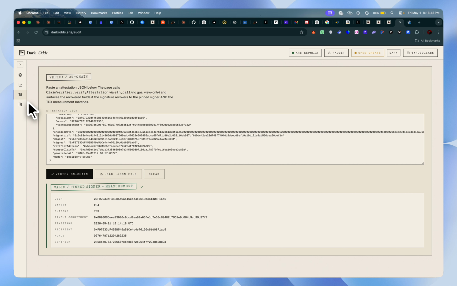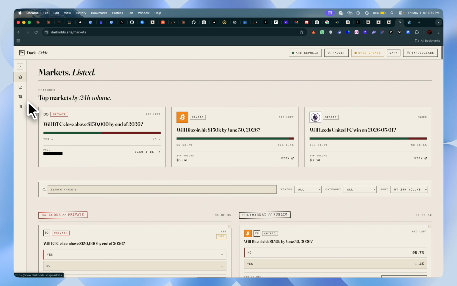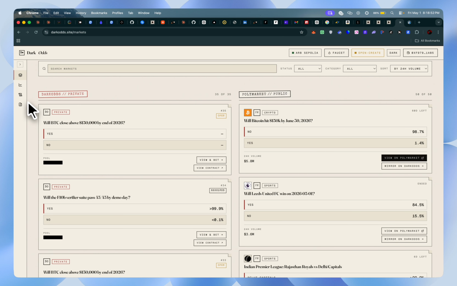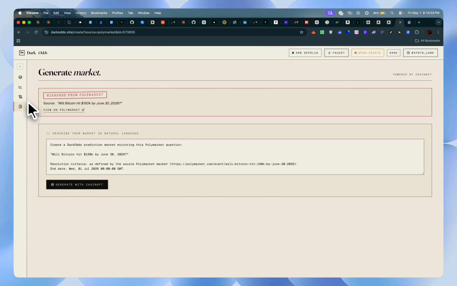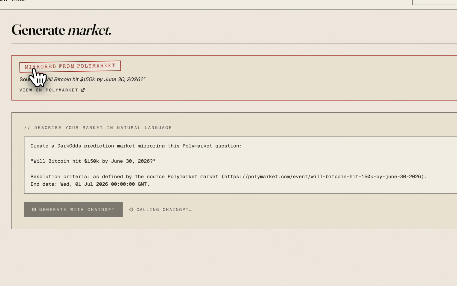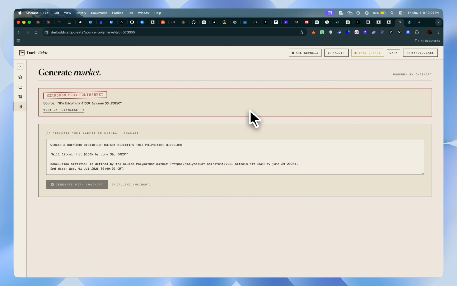And then creating a market is permissionless. You can come to the market page here. You can mirror a market from Polymarket, then you generate it using ChainGPT. ChainGPT does the parsing back into DarkOdds, which DarkOdds now generates the private prediction markets for anyone to use.